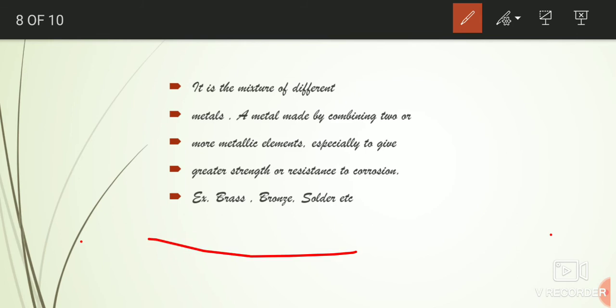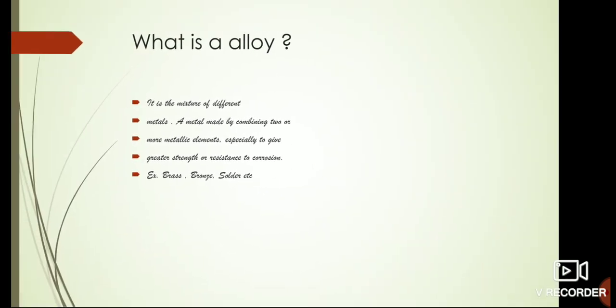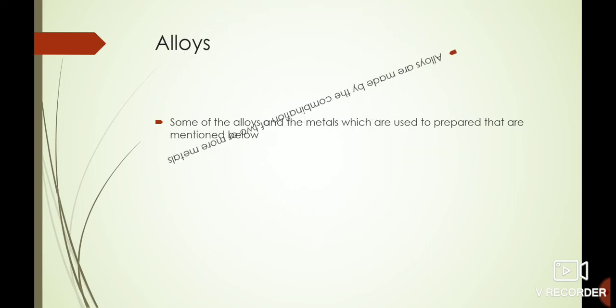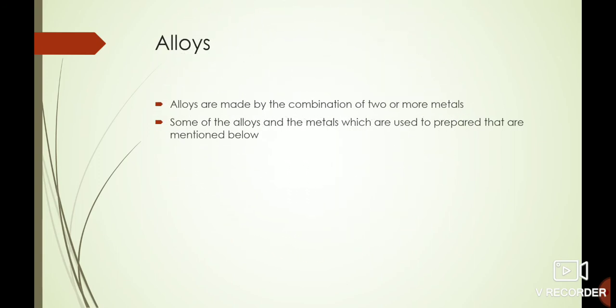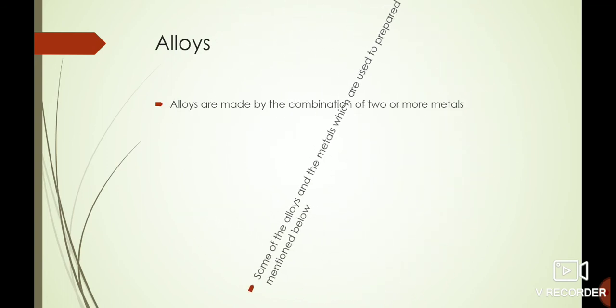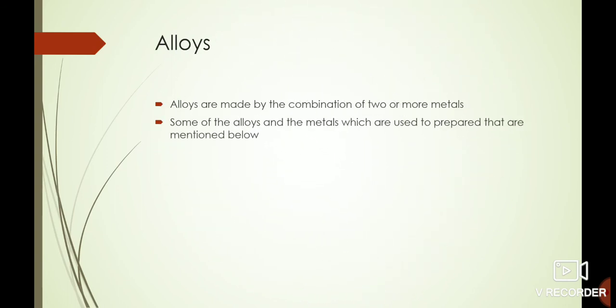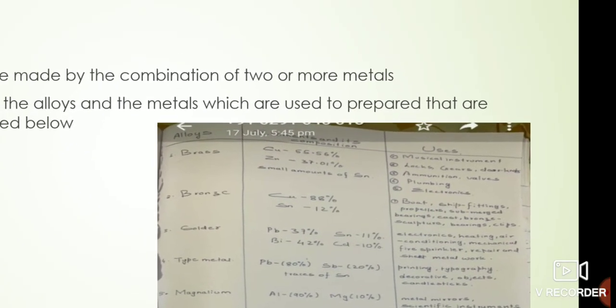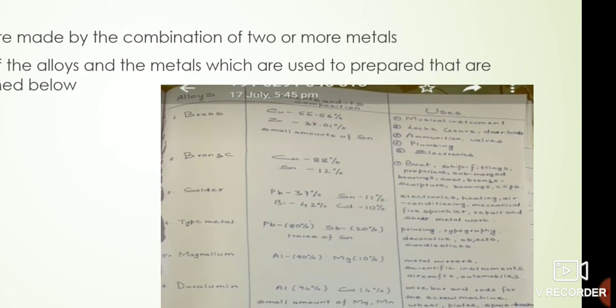Now we will take some examples. Alloys are made of a combination of two or more metals. Some alloys and the metals used to prepare them are mentioned below. So it is the list. You can see that brass has copper and zinc, and also a small amount of tin, that is Sn. Copper is there at 66.56%. You have to remember these percentages, as they sometimes come in exams. Zn is 37.01%.